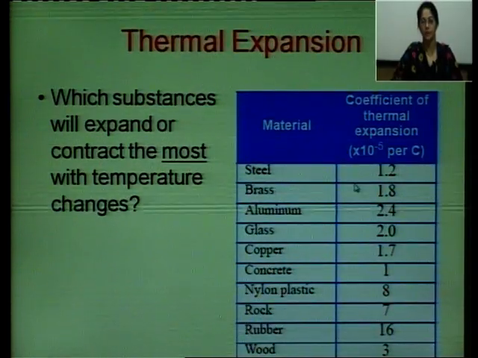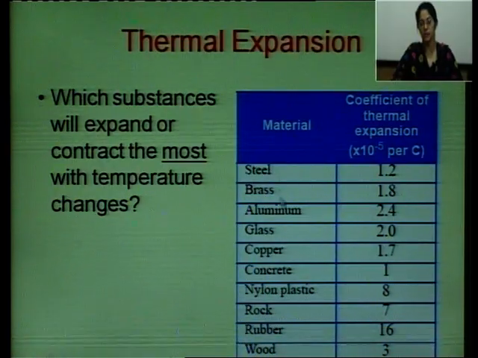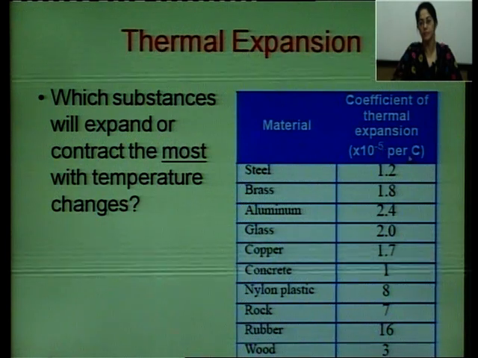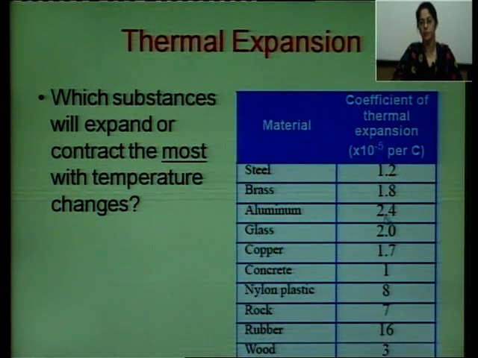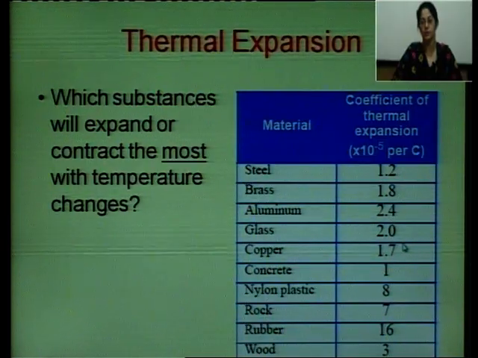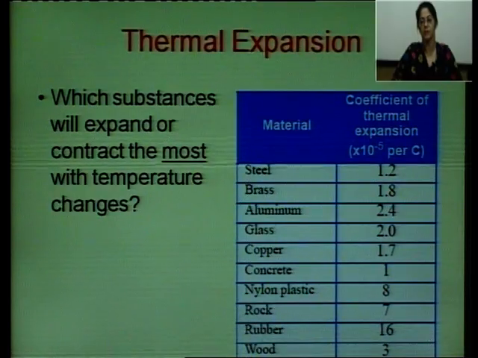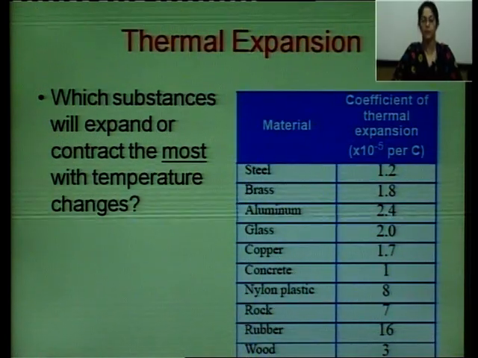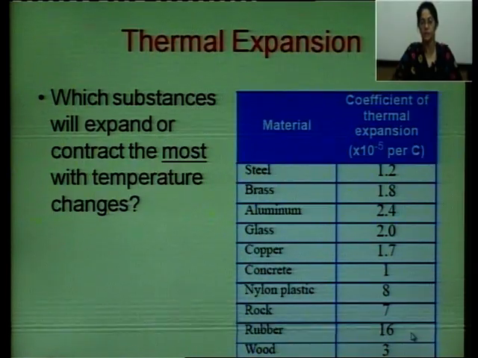This table shows the coefficient of thermal expansion for different materials. For steel it is 1.2 into 10 raised to power minus 5 per degree centigrade. For brass it is 1.8, for aluminium it is 2.4, for glass it is 2. So this table gives you the value of the coefficient of thermal expansion for different materials. Just see, in this table it is maximum for rubber, it is 16.